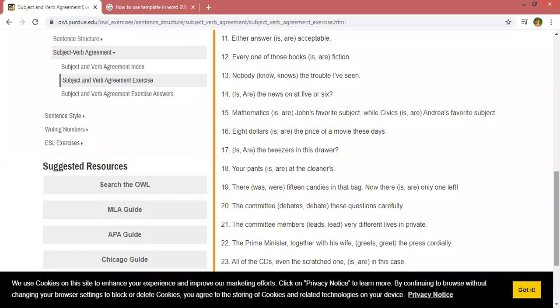You have 2 to 3 minutes to again check your answers. You can see this screen in front of you so that you can check your answers correctly. You can go at the back and see your answers, either you have written correctly or not. You can give second look to your answers that you have written.